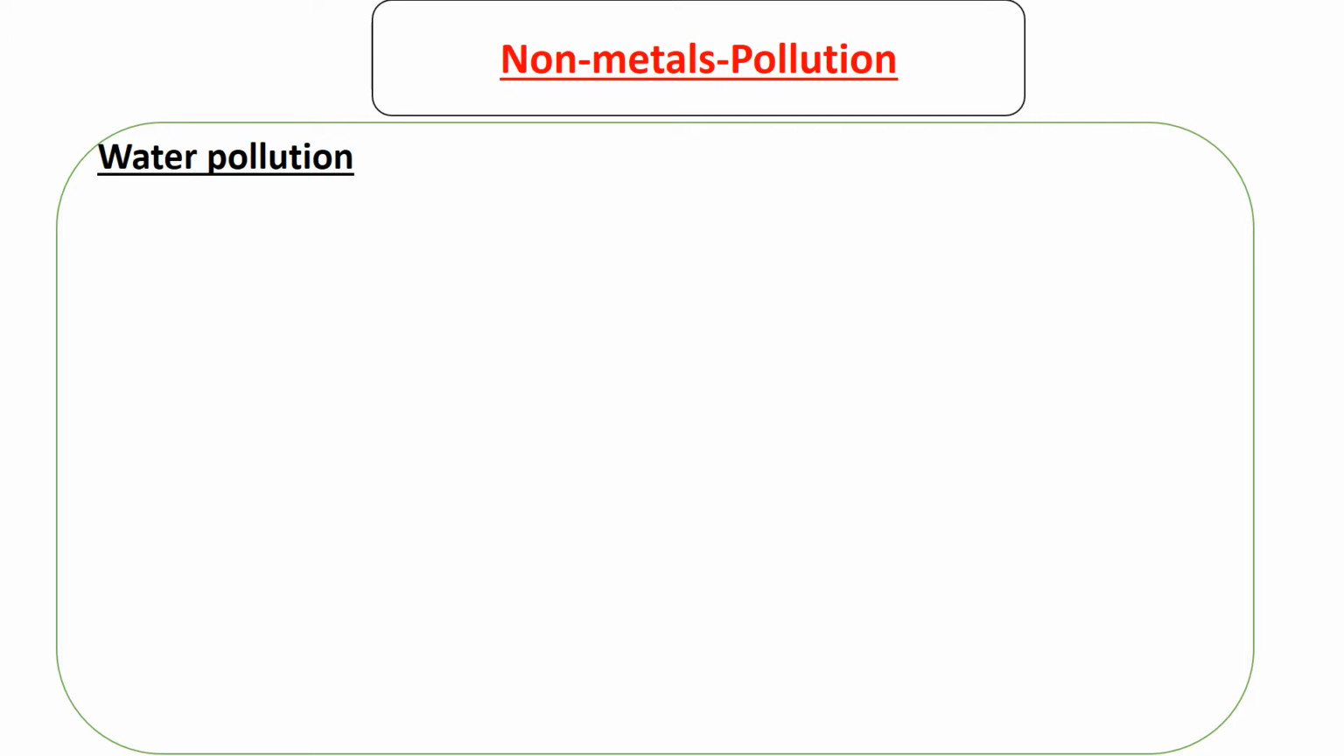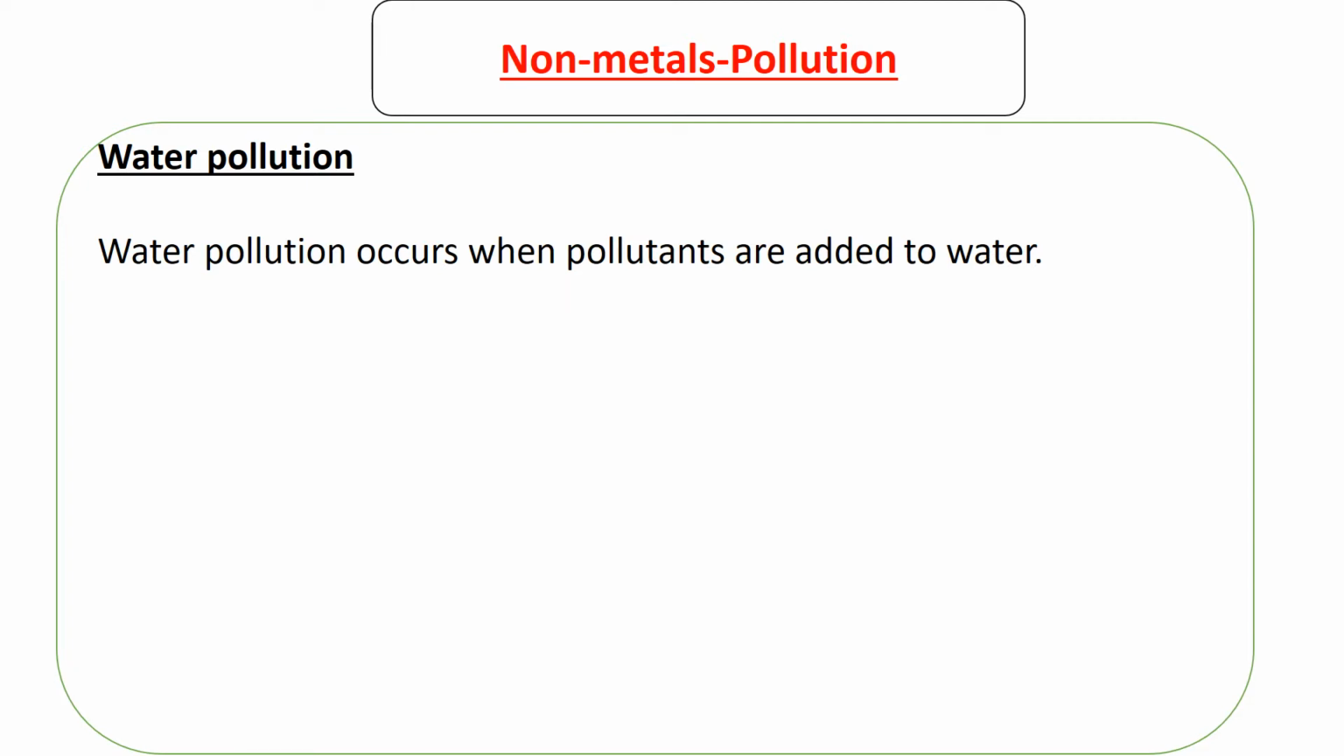Next, we go to water pollution, which is defined as the contamination of water. So water pollution occurs when pollutants are added to water. The definition of water pollution comes from the definition of pollution, which is just the contamination of the environment. So when we say water pollution, we mean contamination of water.